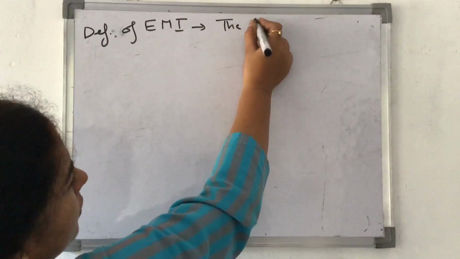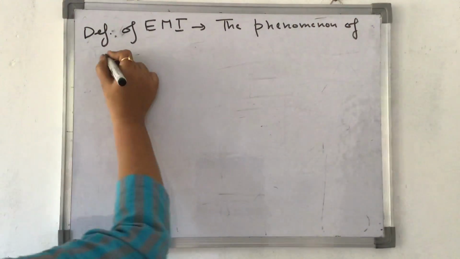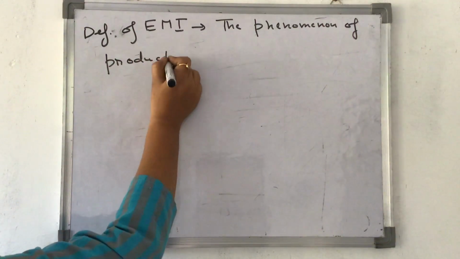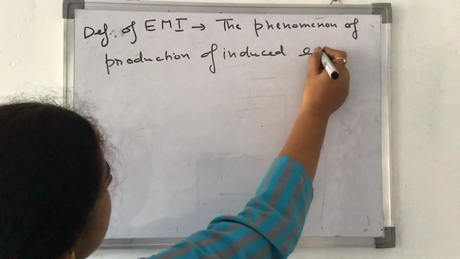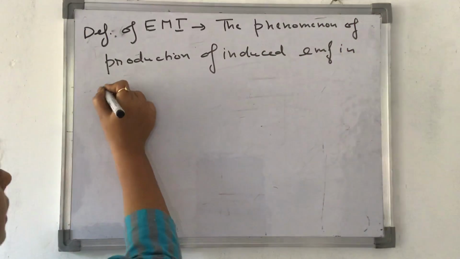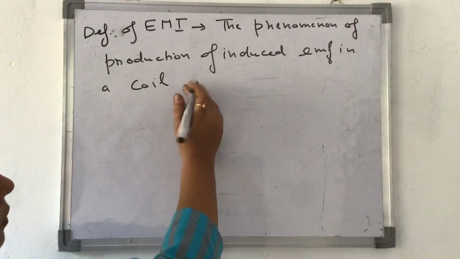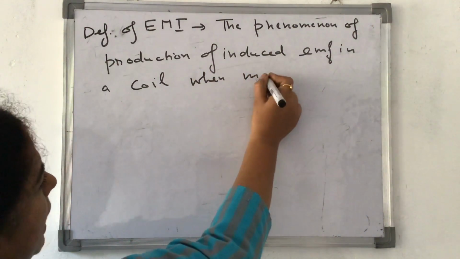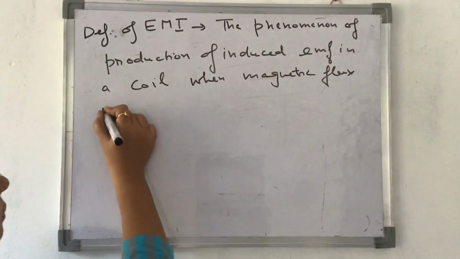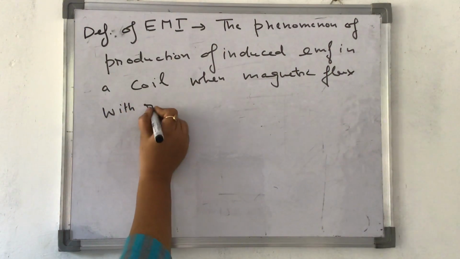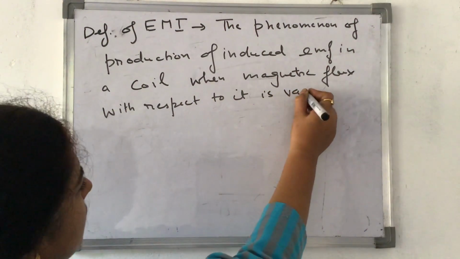It is the phenomenon of production of induced EMF in a coil when magnetic flux with respect to it is varied.